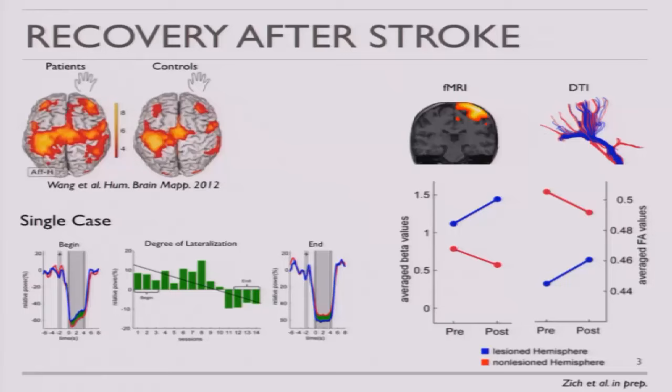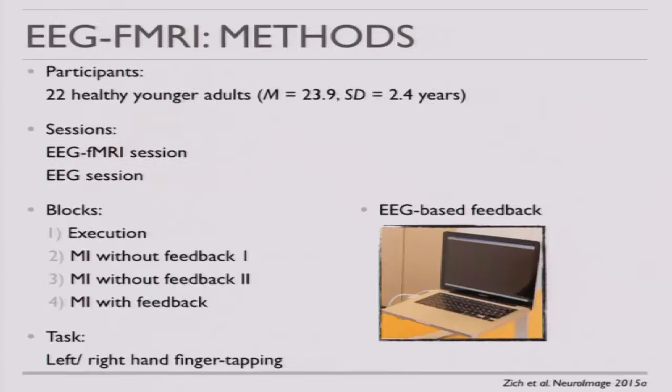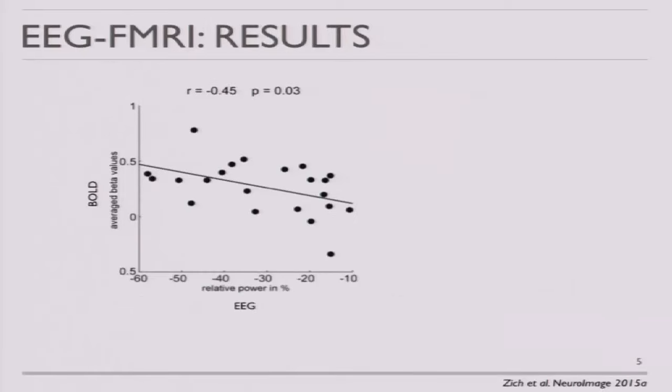However, EEG has also some disadvantages, as we have the inverse problem, and therefore we basically aim to validate the EEG-based signatures induced by movement imagination using simultaneous EEG-fMRI. So here we investigated 22 participants and we provided real-time EEG-based feedback inside the scanner. We used this one-dimensional cursor feedback, and the task was a left or right finger tapping task. And what we found is, consistent with the literature, a negative correlation between the amount of contralateral event-related desynchronization and the amount of contralateral fMRI BOLD activity.